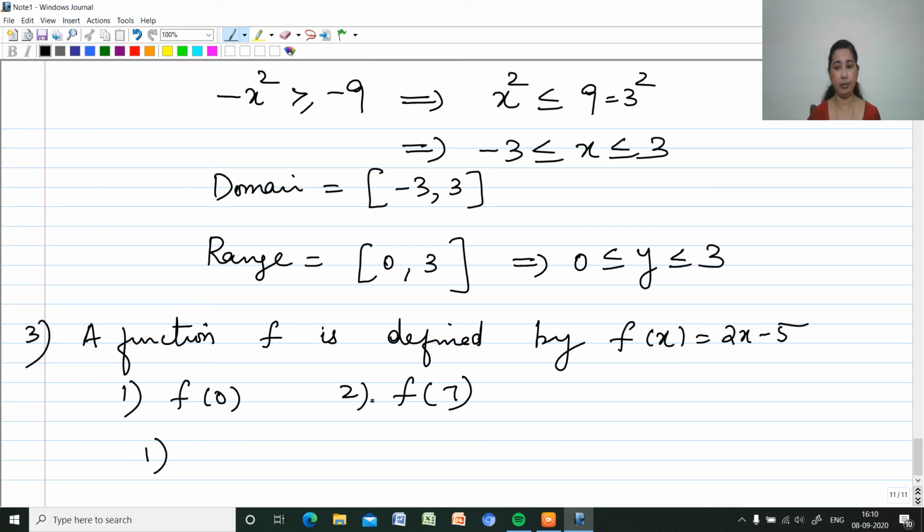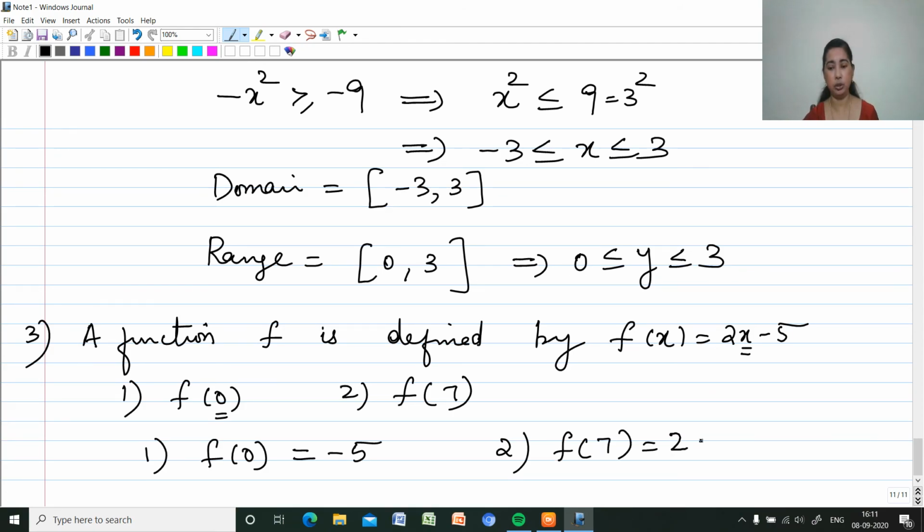So what will be f of 0 if I am putting x equal to 0? Instead of x, I have to give it as 0 here. So 2 into 0 minus 5, the answer will be minus 5. Then second one, f of 7. So f of 7 is equal to 2 into 7 minus 5, that is 14 minus 5, which is 9.